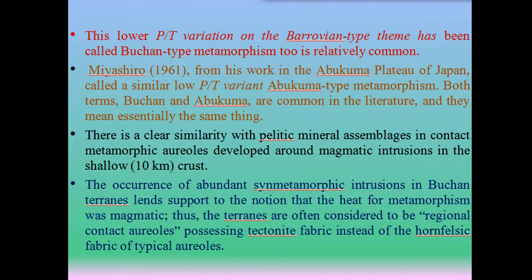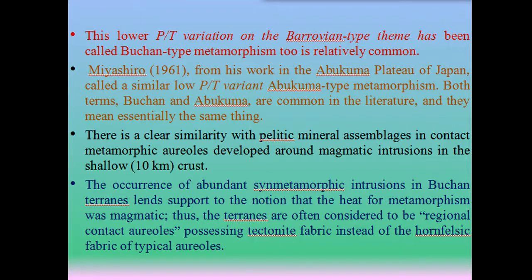This lower pressure temperature variation on the Barrovian type theme has been called Buchan type of metamorphism, which is also relatively common. Miyashiro in 1961, from his work in the Abukuma Plateau of Japan, called a similar low pressure temperature variant Abukuma type metamorphism. Both terms, Buchan and Abukuma, are common in the literature and they mean essentially the same thing.